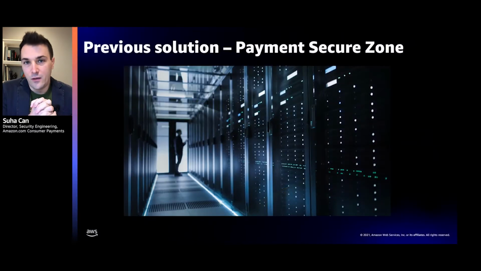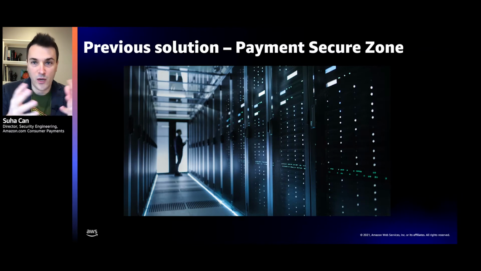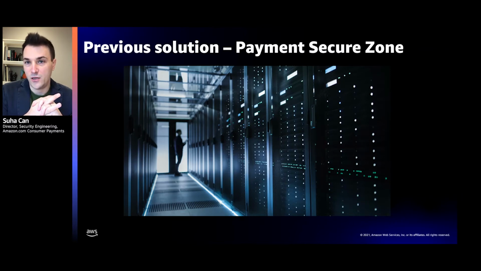Just before we start, a couple of things. Throughout my talk, please keep in mind two things. Firstly, while AWS and Amazon.com are both part of Amazon, when we work with AWS, we work as if we were an external customer of AWS. So just like all of you here, we look at the external documentation, we engage customer support, we look at the API documentation, and we engage AWS as an external customer of AWS.